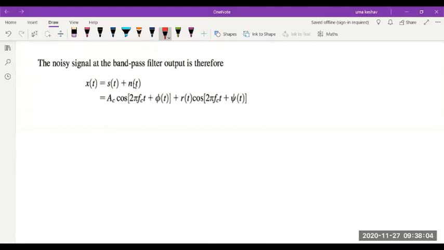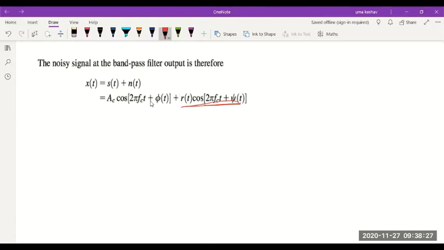And I told you narrow band noise can either be written in canonical form with Ni and Nq in phase and quadrature components, or it can be written in envelope and phase form like this. Here we are going to express it in envelope and phase because we are interested in watching the phase angle variations.